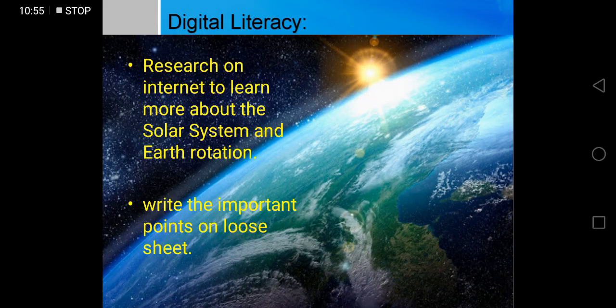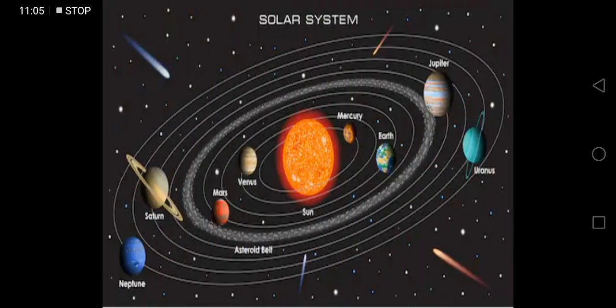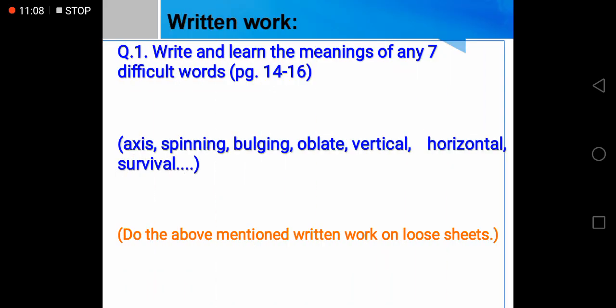Okay, this week's work, digital literacy. Research on the internet to learn more about the solar system and Earth rotation. Write the important points on loose sheets. Written work: write and learn the meanings of any 7 difficult words. I have collected a few words. You can also find the meanings of these words, or you can also find some other difficult words on your own. Do the above mentioned written work on loose sheets.